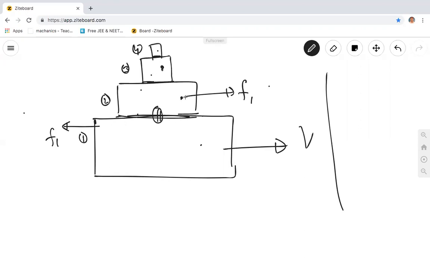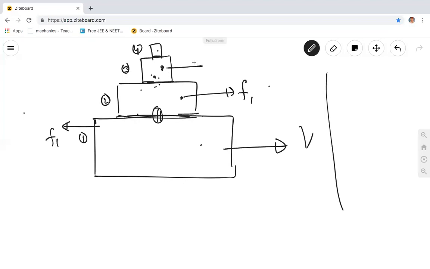Now see, this F1 force is on this second body, and this F1 will make the second body move in the forward direction. So it will accelerate in the forward direction. Had there been no friction, what will happen to this body? It will go in the forward direction. What will happen to this body had there been no friction between this and this? Slip away. It will slip away.